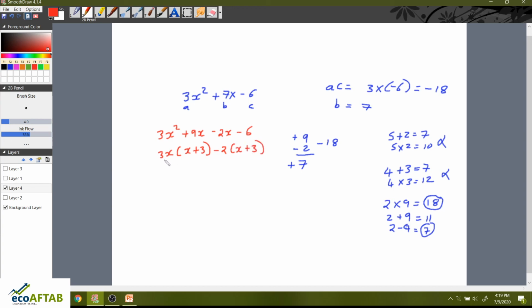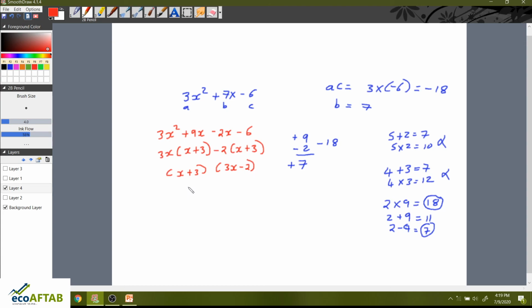So you can see here 3x into x, 3x square, 3x plus 3, 3x into 3, 9x. Similarly here minus 2 into x, minus 2x, and minus 2 into plus 3 is minus 6. So we have got x plus 3 and 3x minus 2.